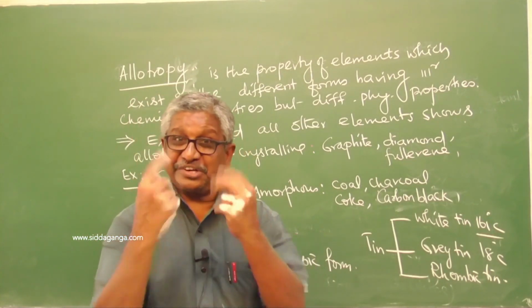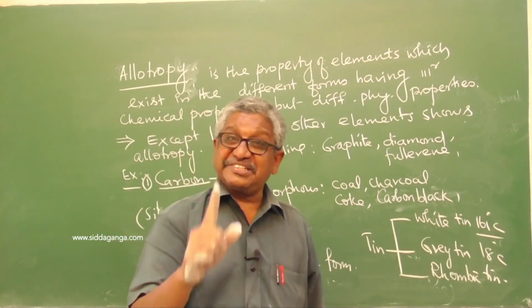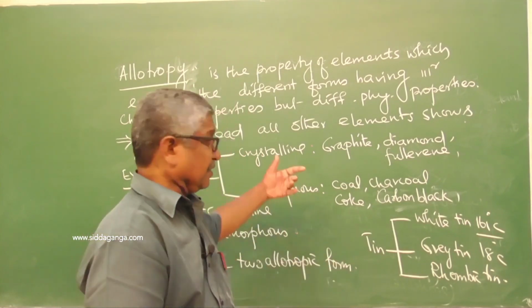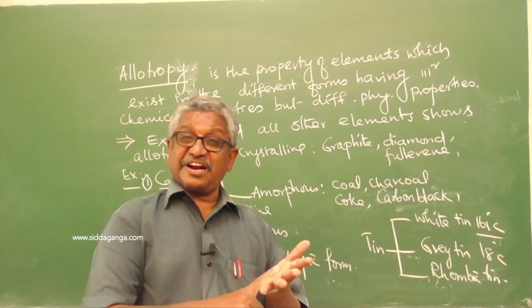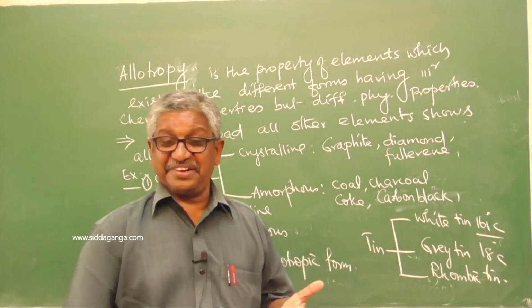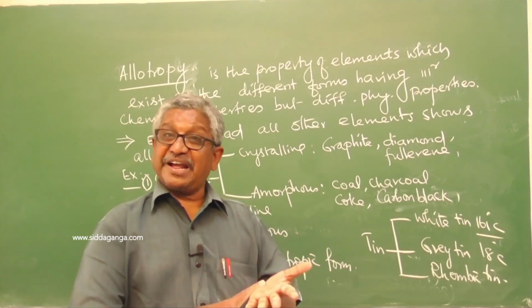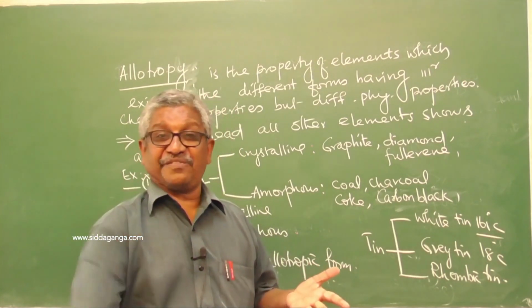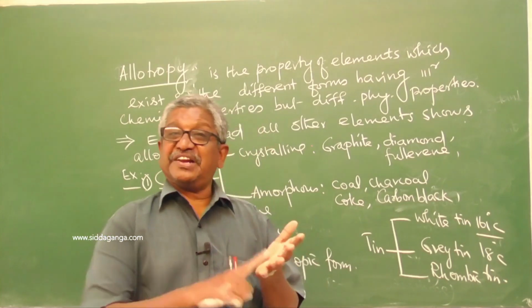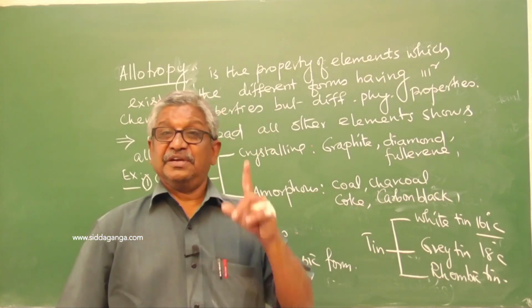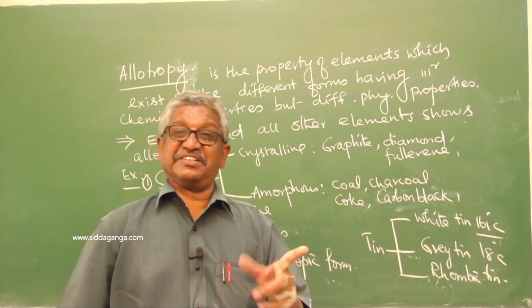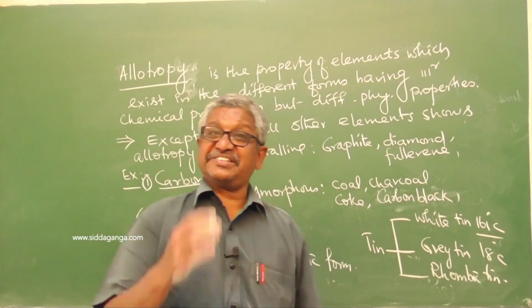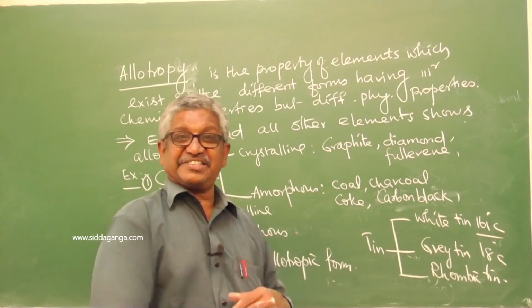Fullerene is of two types, fullerene 60 and fullerene 70. The difference between them we will see next.